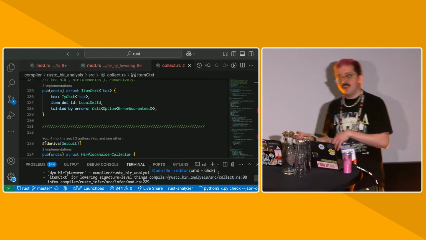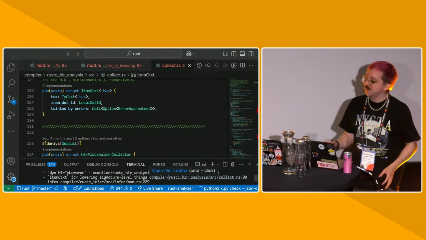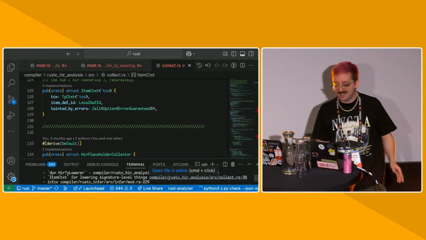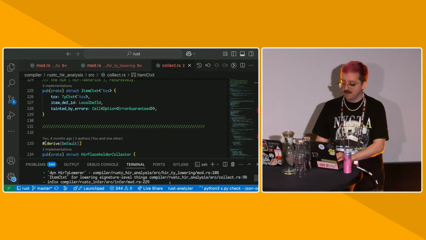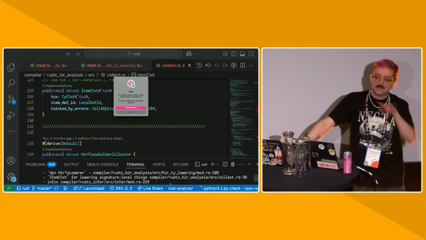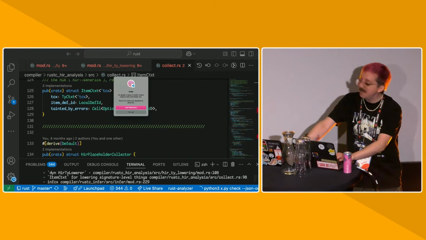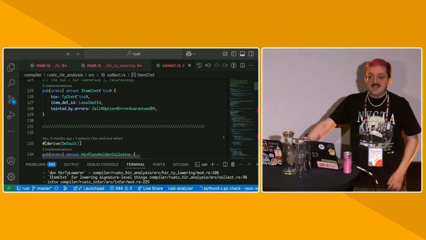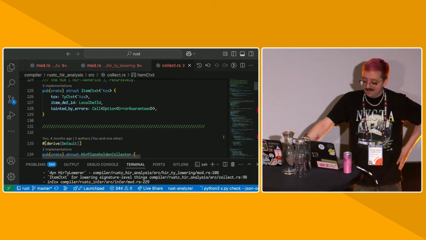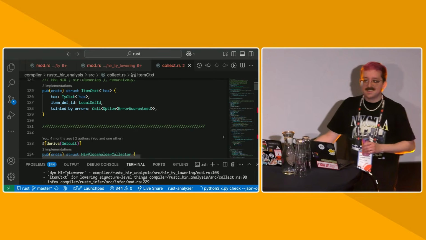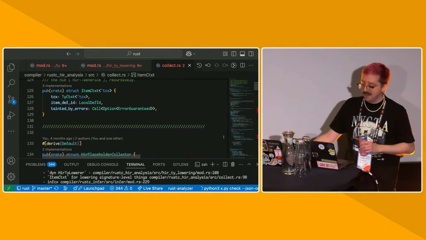But if we are not at the signature level, if we're actually within a function, because obviously functions make things go in the world, we need to do something called inference. So you are allowed to write the underscore placeholder when you mean figure it out for me. I don't know what this is. Compiler, figure it out, and typically it will. And if it won't, then it'll tell you.